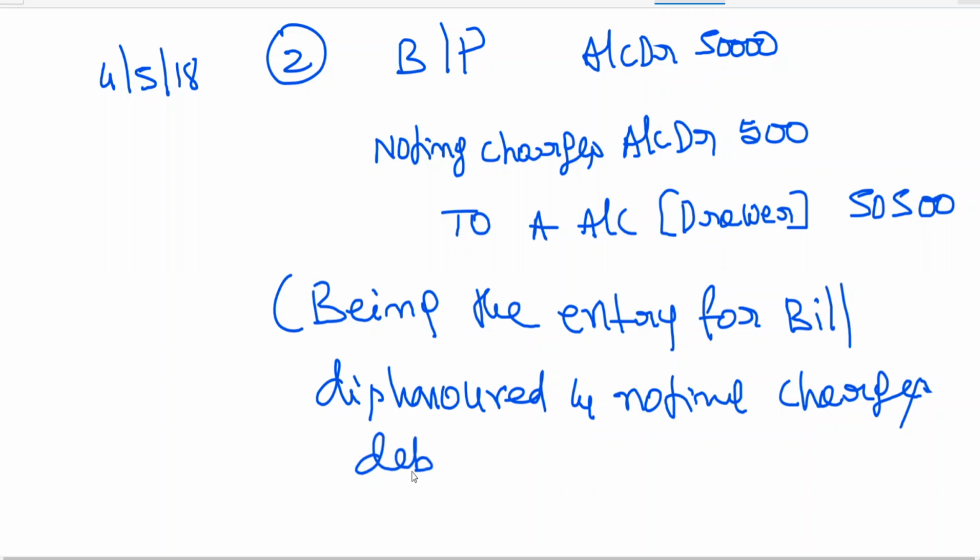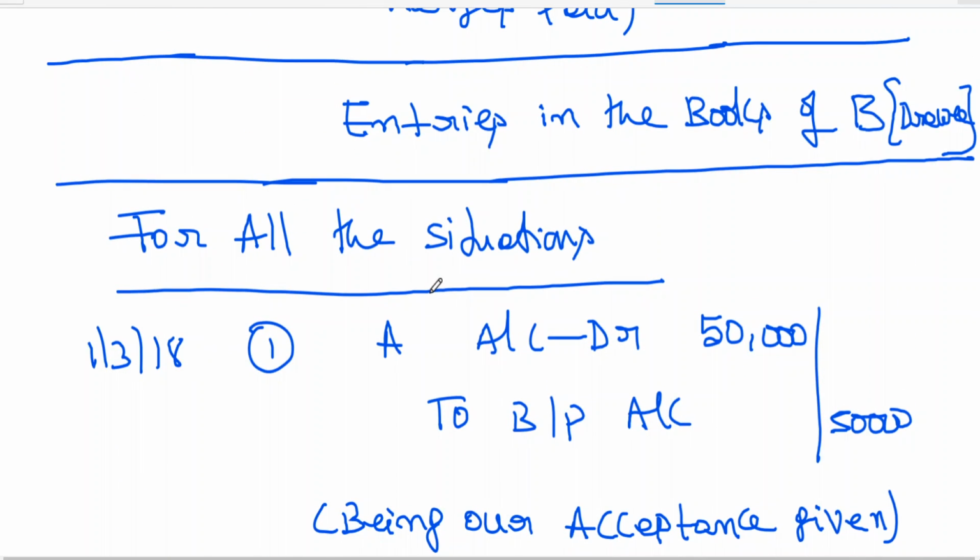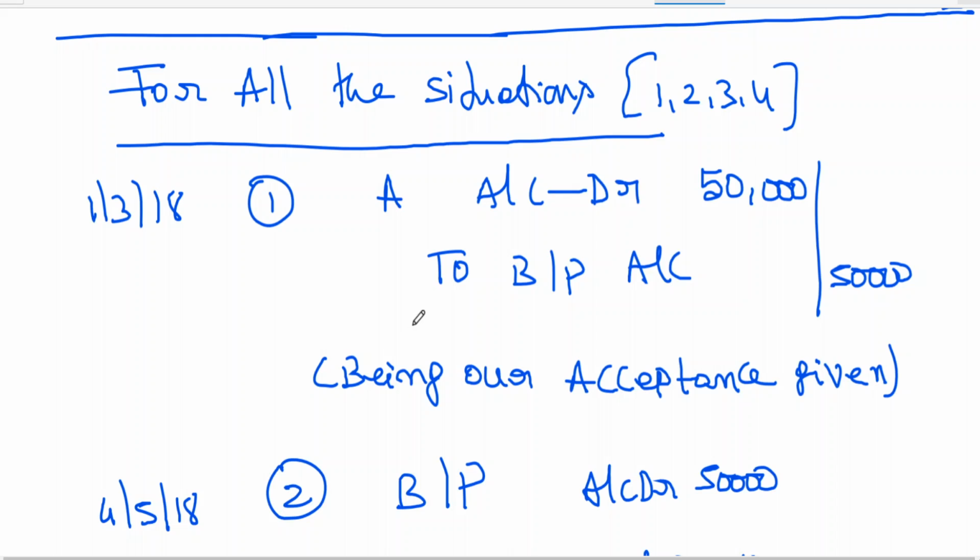And noting charges debited. Being the entry for bill dishonored, noting charges debited. So for all situations means 1, 2, 3, 4, these same entries will be repeated. So to explain in simple, I have written. Come on, A means here who is A, sir? Drawer.